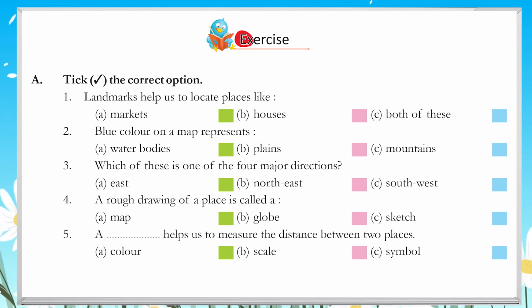Which of these is one of the four major directions? A. East. B. Northeast. C. Southwest. 4. A rough drawing of a place is called A. Map. B. Globe. C. Sketch. 5. A helps us to measure the distance between two places. A. Color. B. Scale. C. Symbol.